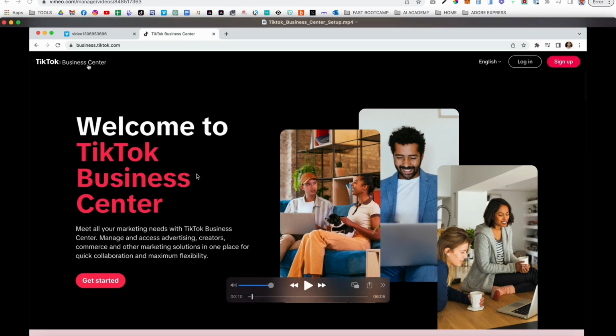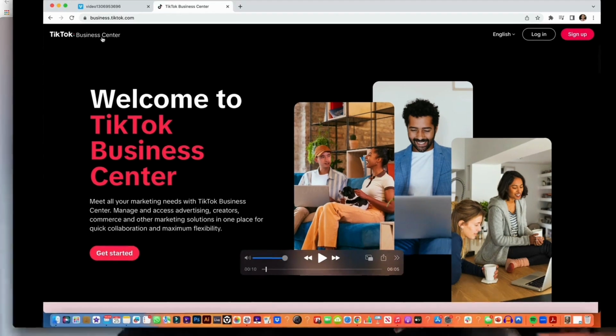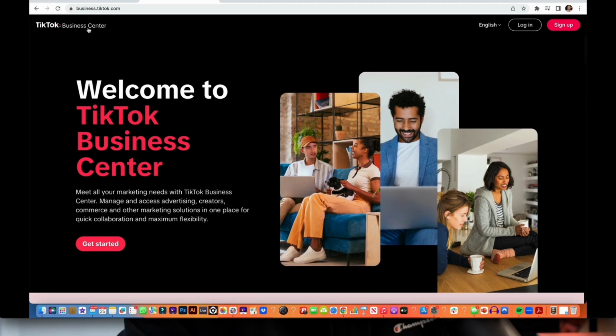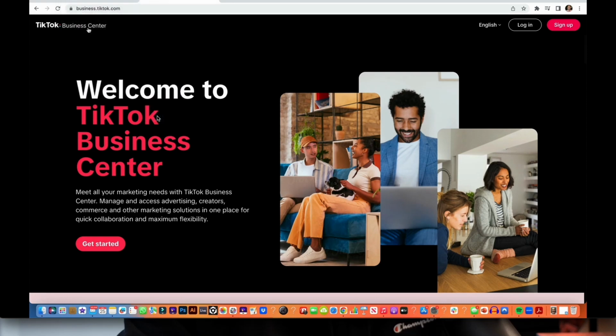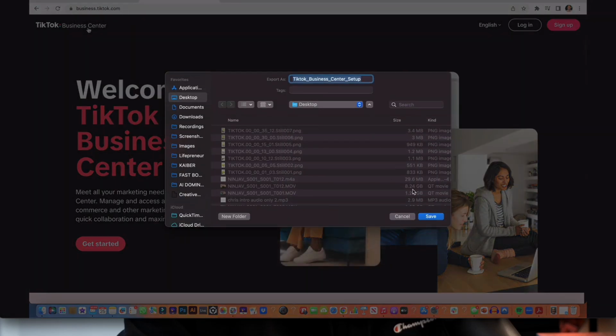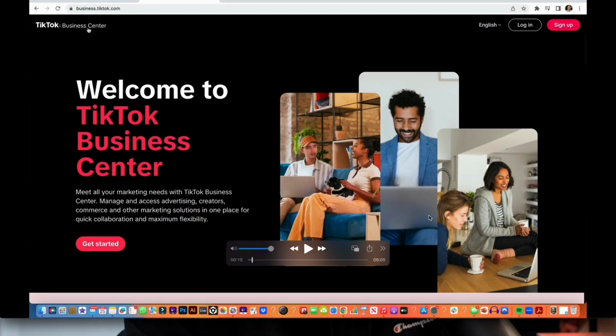If you have video editing software, that's one of the easiest ways to do it. But what I'm going to show you is how to do it right inside of QuickTime. So how to do it inside of QuickTime is you simply go to the video right here, and you're going to click File, Export as Audio Only. And just like that, we're going to export it to the desktop. There we go. And so now the audio is saved to the desktop.